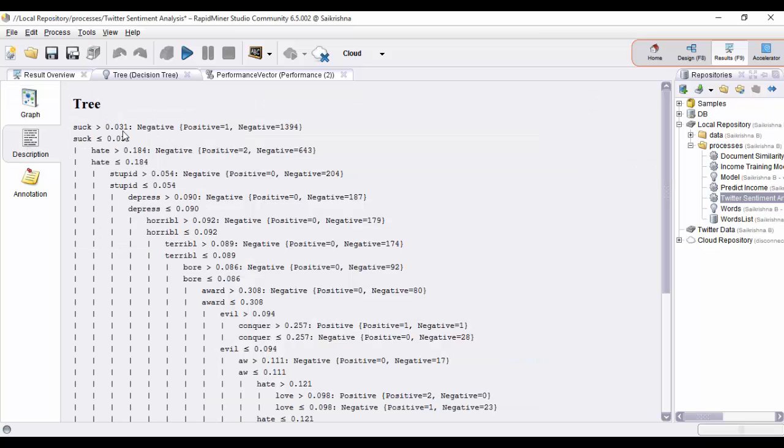If we go to a different view, we can see that for the word suck, if the TF-IDF score is greater than 0.031, then the tweet is classified as negative, and if it is less than or equal to 0.031, then the tweet is classified as positive. Similarly, the classification is done for the remaining negative words as well. If any tweet doesn't contain any of these negative words, then the tweet will be classified as positive.